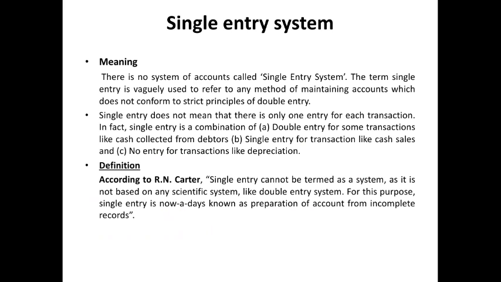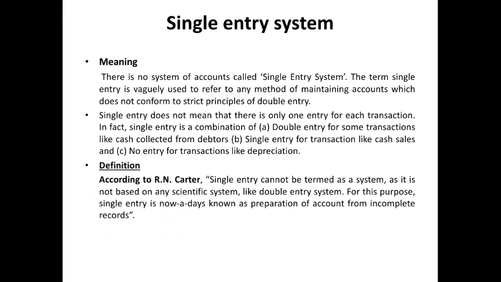It is otherwise called incomplete records. Here, a businessman records his business transactions in an unsystematic manner. That means he does not follow the rules of the double entry system.